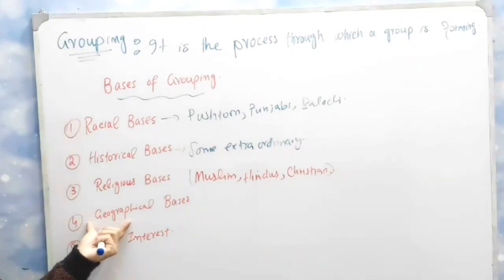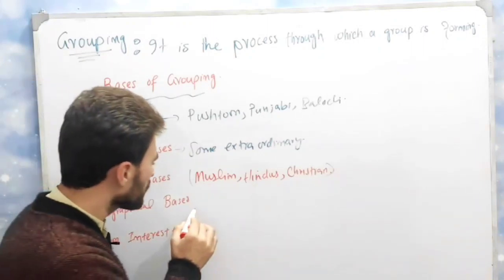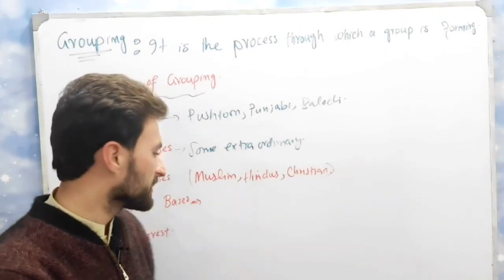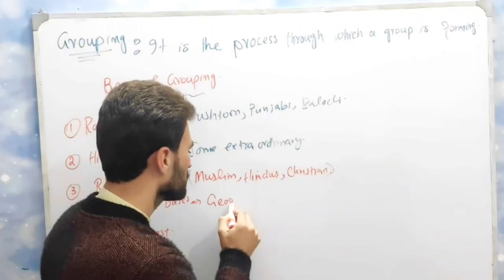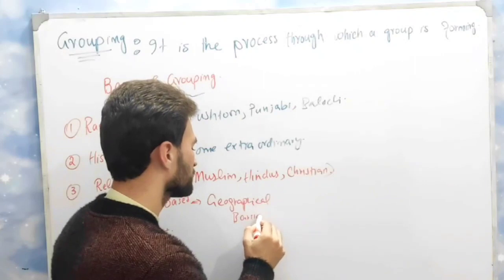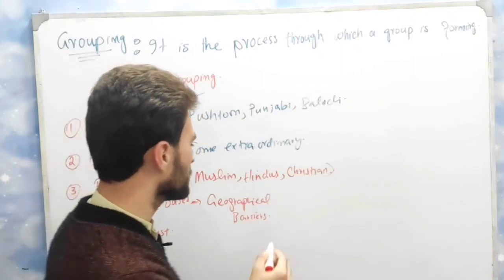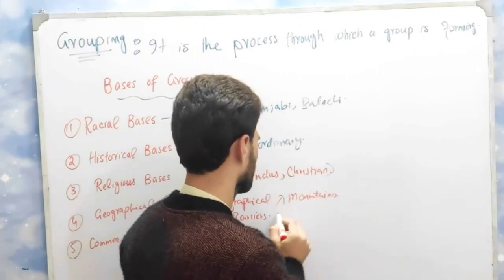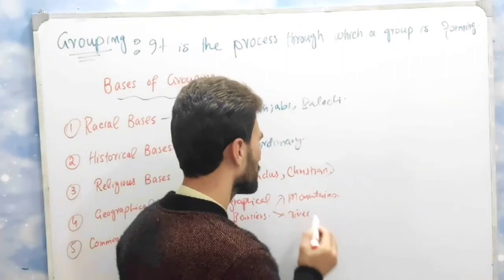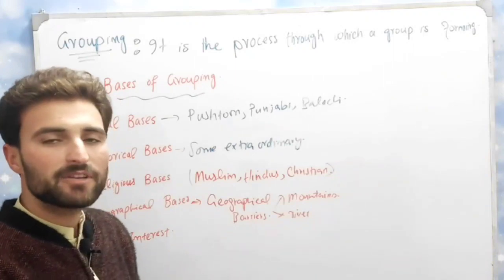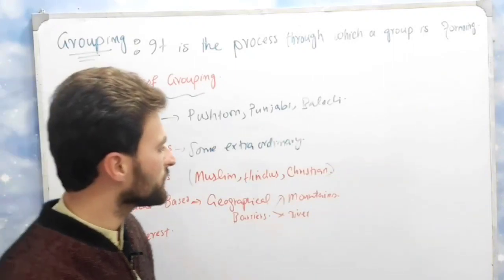Let's discuss the fourth point, and that is geographical basis. What does it mean? We know that in geography we are dealing with different geographical barriers. Geographical barriers mean tallest mountains, rivers, etc. And how can they help in the formation of groups? So let me explain it.